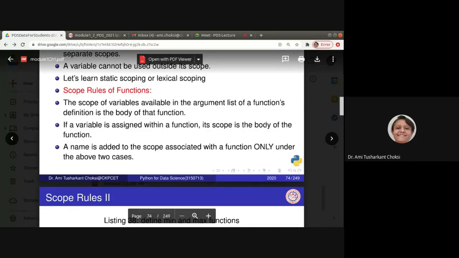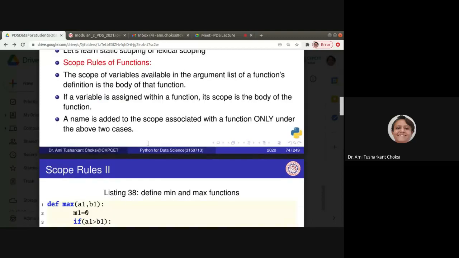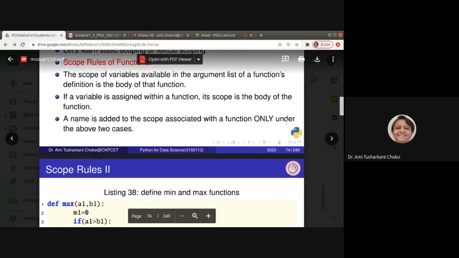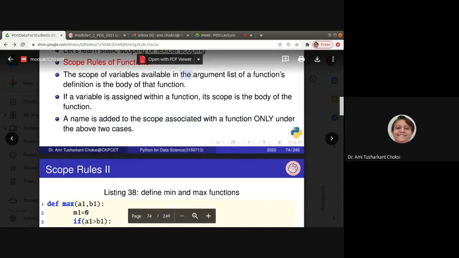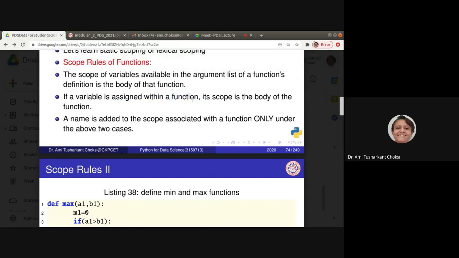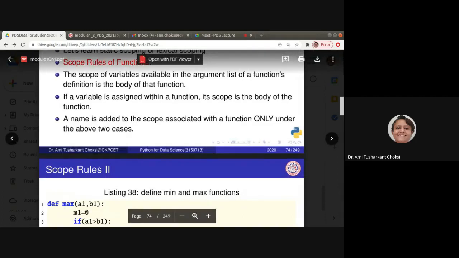If you try to access it outside, it is not accessible. A name is added to the scope associated with a function only under these two cases: if it is in the argument list or if it is in the body of the function. So that is the scope rule of the function.